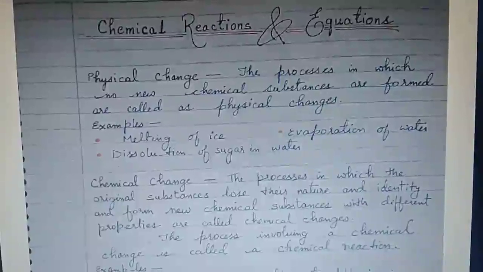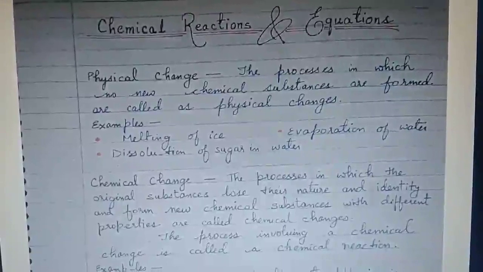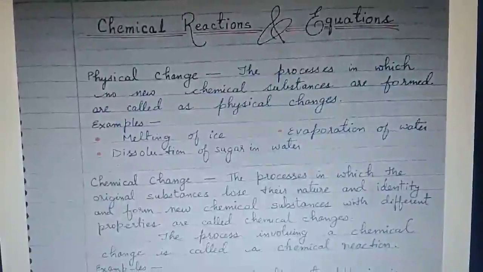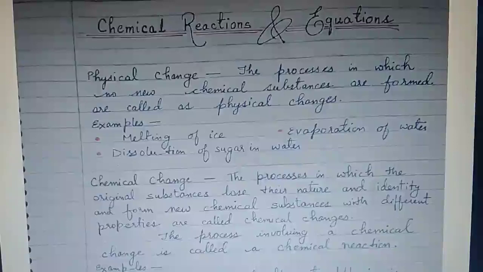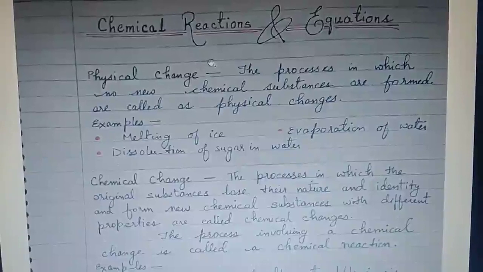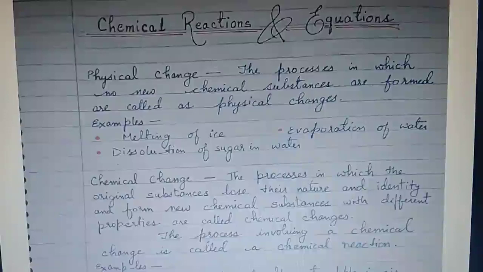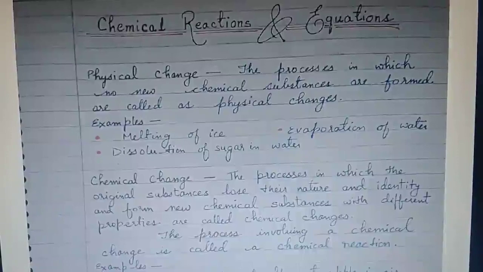Jai Hind children. Today we are going to start the first video of the chapter Chemical Reactions and Equations for class 10. Before starting this chapter, I would like to tell everyone that you should have your NCERT books with you. You should also have a very general knowledge about physical change and chemical change. You have read these two words in your previous classes also.